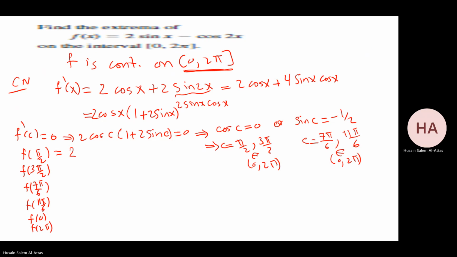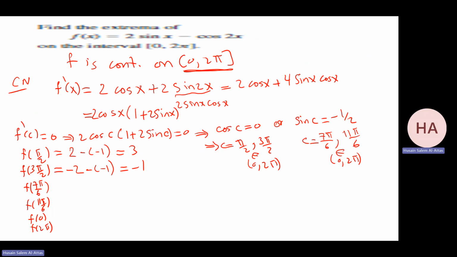Cosine 2 times pi over 2, that is cosine pi, which is minus 1, so it's 2 minus minus 1, that will be 3. F of 3 pi over 2, sine will be negative now, so that will be minus 2. And then I have cosine 3 pi, which is also negative, so it's minus 2 minus 1, and that gives me minus 3.